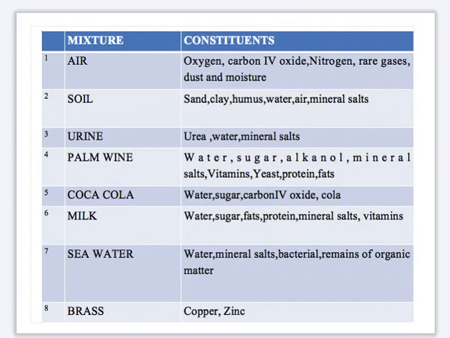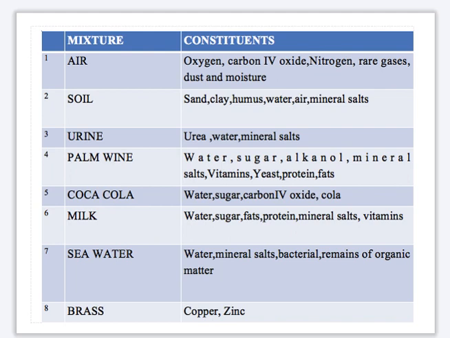That's an example of a heterogeneous mixture. For example, you can talk about water and sand. Water is in a liquid state, while sand is in a solid state. This is an example of a heterogeneous mixture.